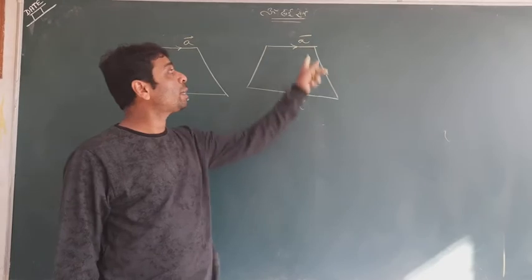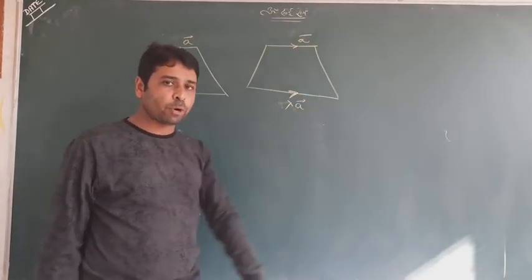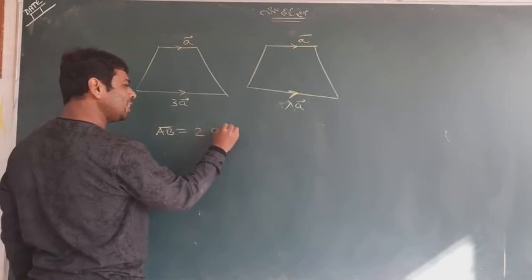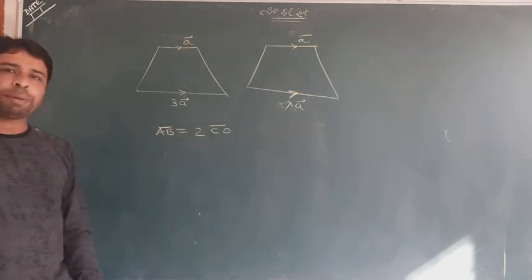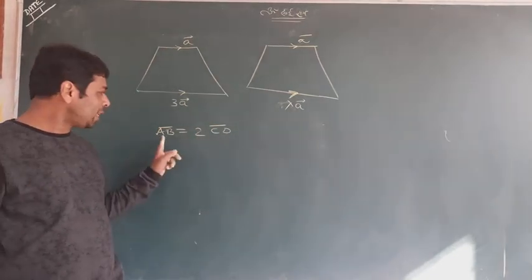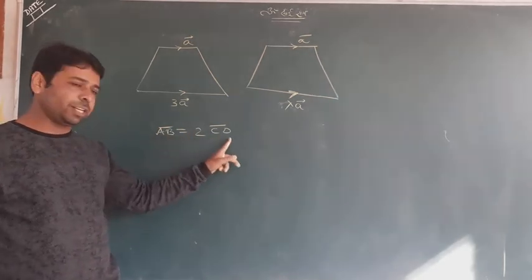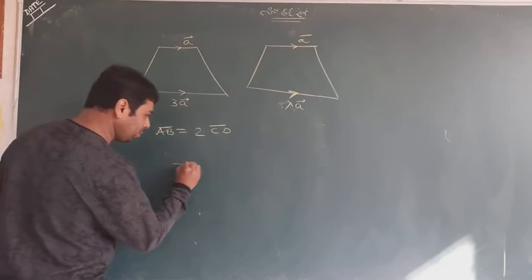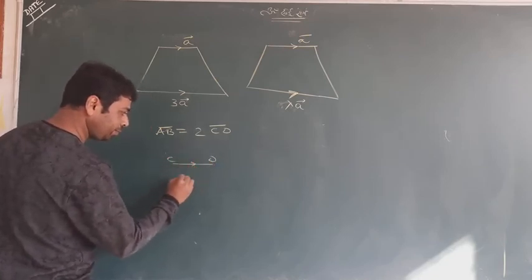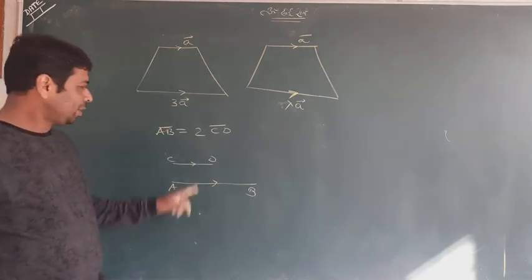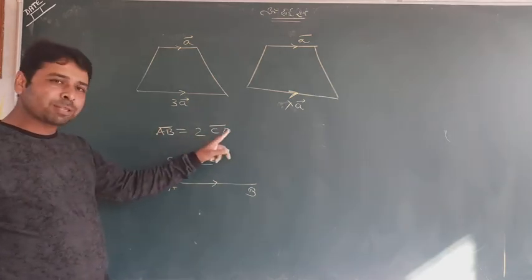So this is a way of doing it. Keep in mind that these are parallel. Let me give some more examples. If I say AB equals 2CD, what do you think? Make a picture. It means AB and CD have the same direction, and AB is twice CD. Look, this is my CD and this is my AB. Can you see the picture? This AB equals 2 times CD.